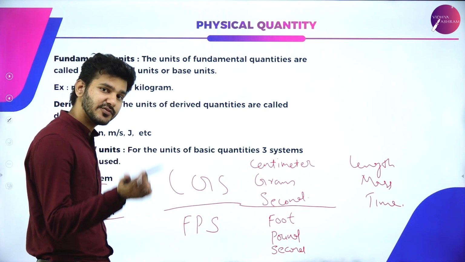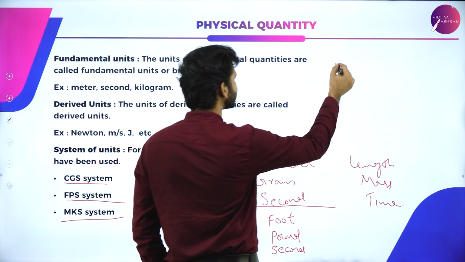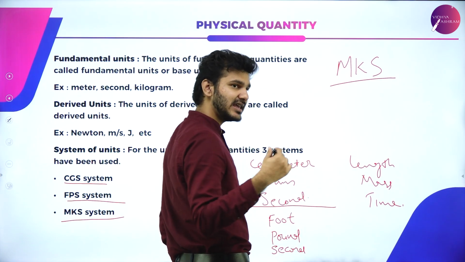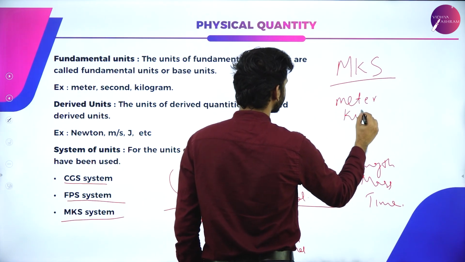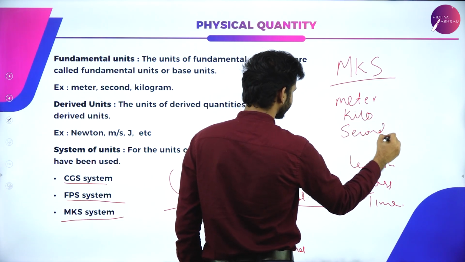And finally, there is one more system, which is the MKS system or metric system. It is also known as metric system. MKS system is for meter, kilograms, and finally seconds.